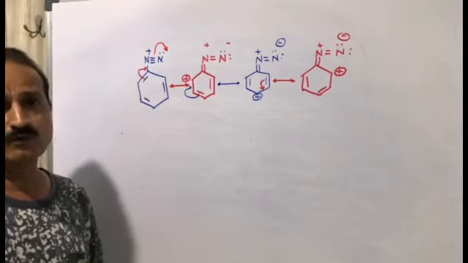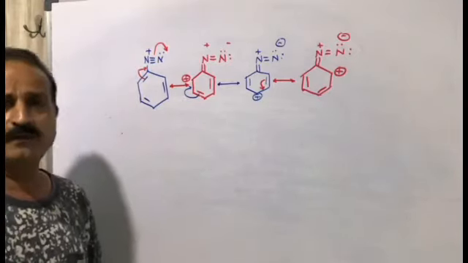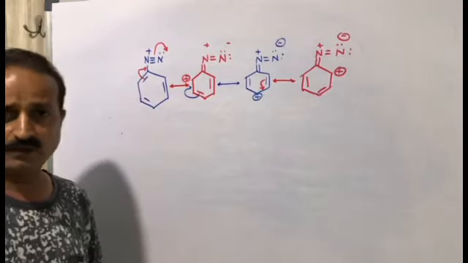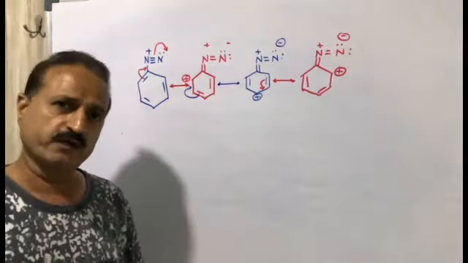Now we are going to prepare benzene diazonium chloride. We have already prepared it in an earlier topic, but again we are going to prepare it as per the topic given in your textbook.